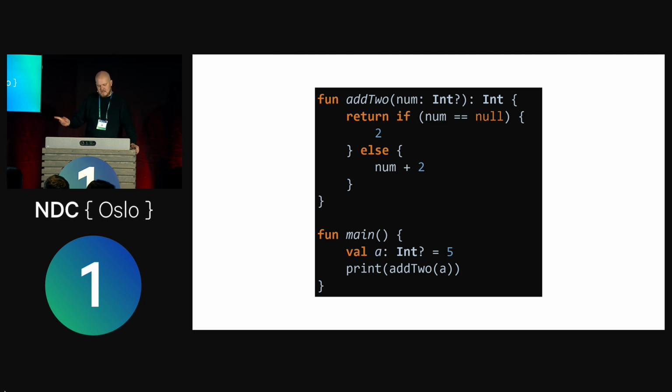And then I have my a at the bottom here, which could be an int. Maybe not, it could be null, so it's 5 now, but we tell our type system that, well, it could be null, right? And of course this works. Now we're going to play that party game, so can you spot the difference?